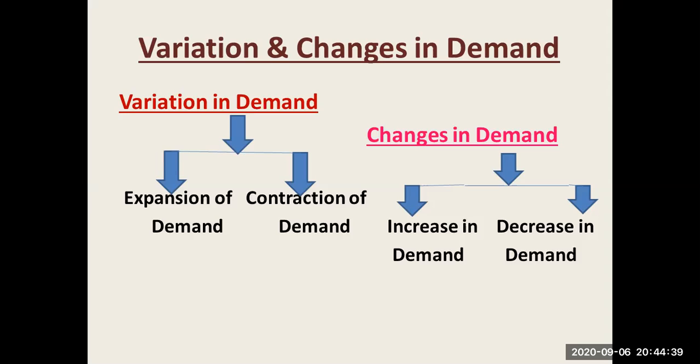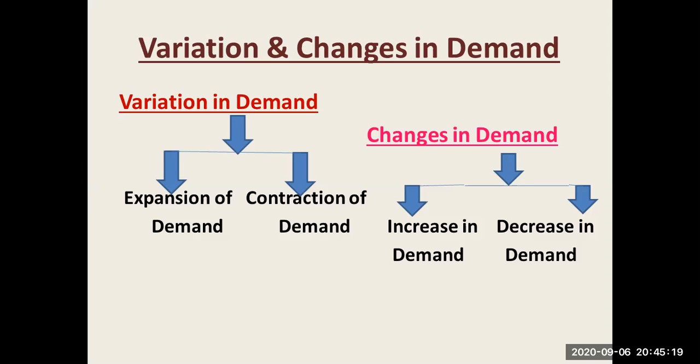What is the difference between them? For expansion of demand, other factors remaining constant, a rise in demand due to a fall in price is called the expansion in demand. For contraction of demand, other factors remaining constant, a fall in demand due to a rise in price is called contraction in demand.